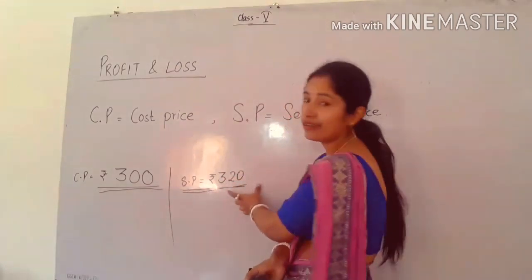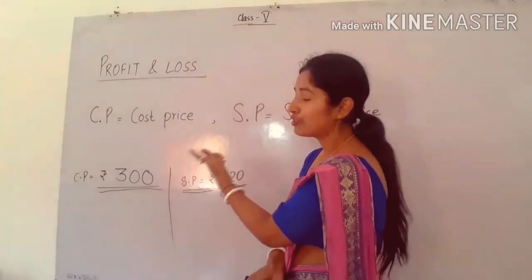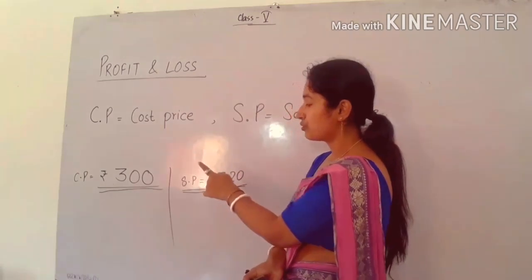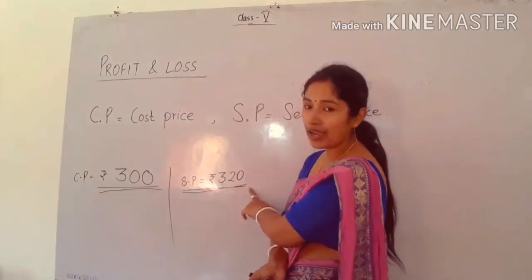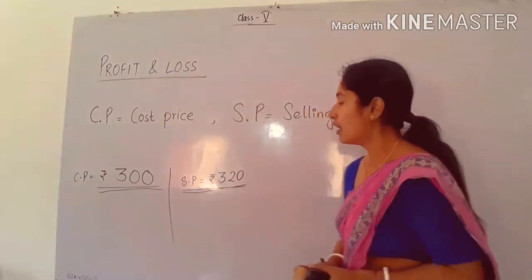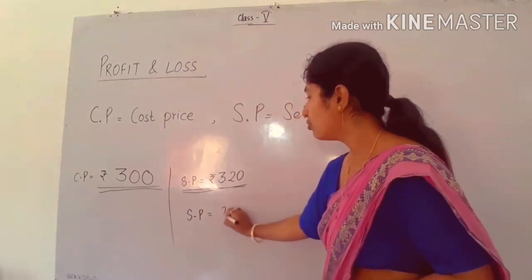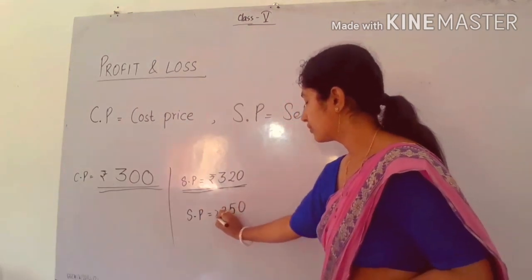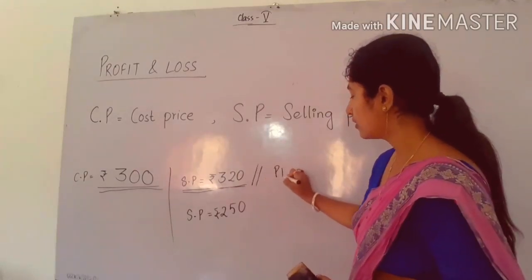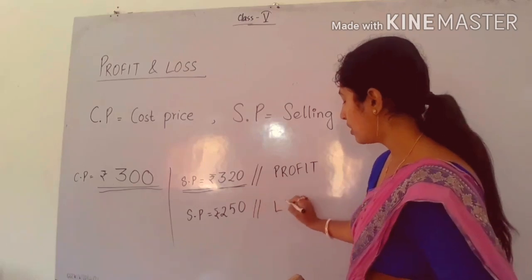Because you are selling at a higher rate as compared to the cost price. The cost price was 300, but you are selling at a high rate of 320, so it will be a profit. If you are selling it at a rate of 250, suppose, then what will happen? In this case it will be what? Profit. But in this case it will be what?